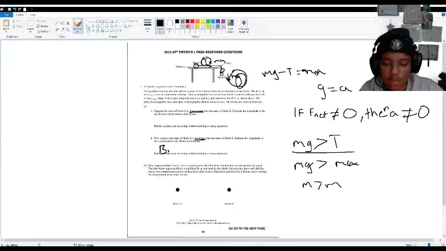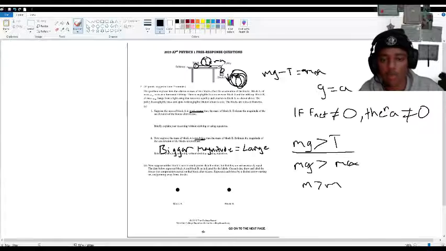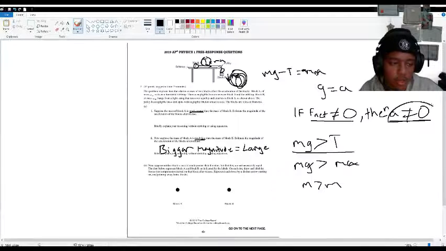So this will have a much bigger magnitude. Estimate the magnitude. You just say large. It would be a much larger magnitude, since its g would be continuously increasing as it falls and covers more distance. So its force would continuously increase, which would result in a bigger imbalance in the net force, which would result in a bigger change in velocity, so a larger acceleration.